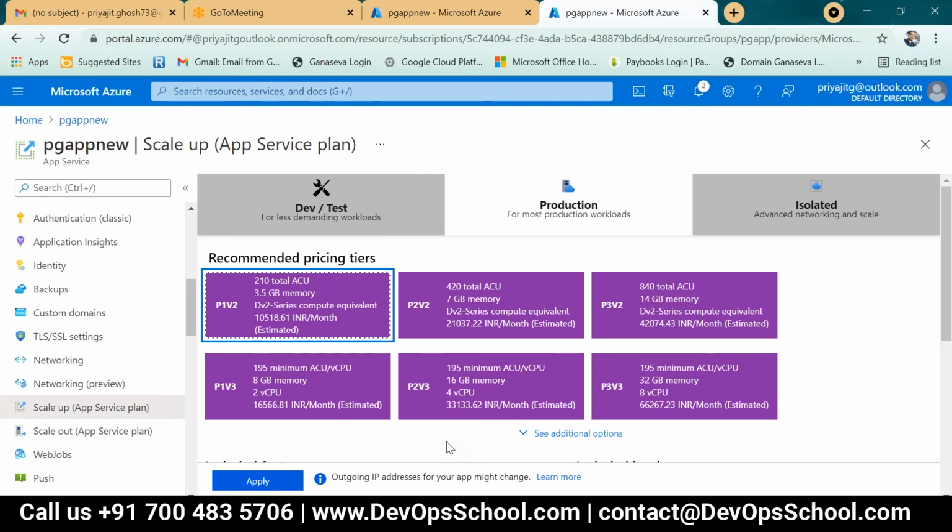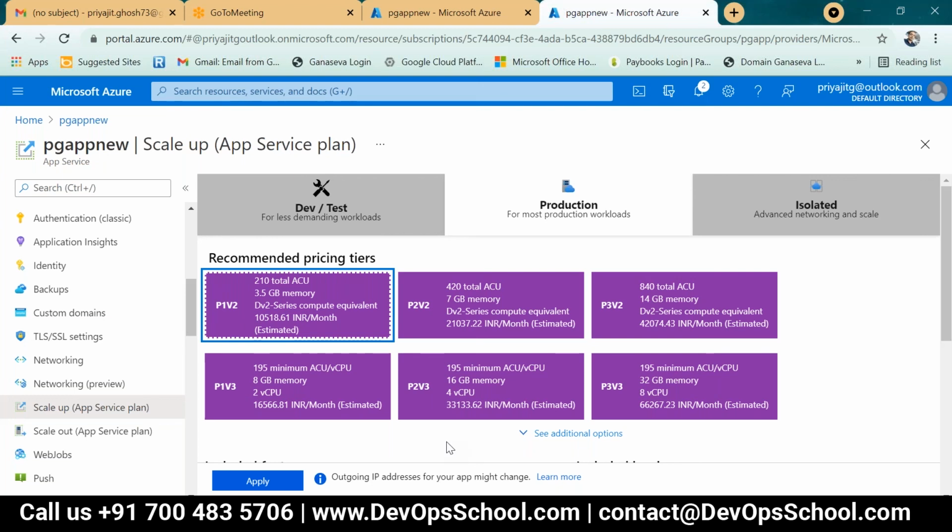One CPU, one instance. If I change the scale out to 2, P1 V2 will run on both CPUs, CPU 1 and CPU 2, in parallel. That means two instances. So P1 will have two instances, one running under CPU 1 and one under CPU 2. That is your app service's number of instances.